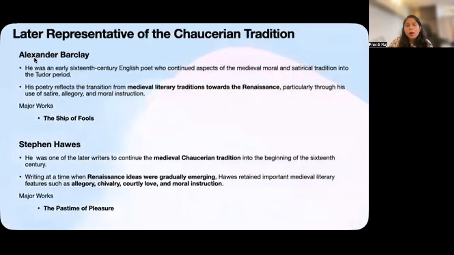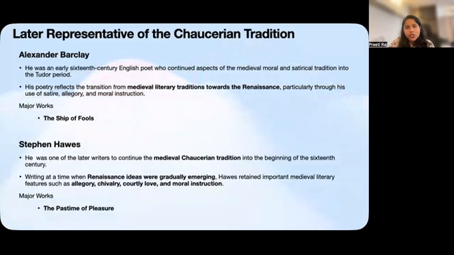First of all, we'll talk about Alexander Barclay. Barclay belongs to the early 16th century, and his importance lies partly in the fact that he helped carry elements of the medieval literary tradition into the Tudor period. His poetry continues the tradition of morality, satire, allegory, and instruction that we have already seen in Chaucerian writing. His best known work is The Ship of Fools.